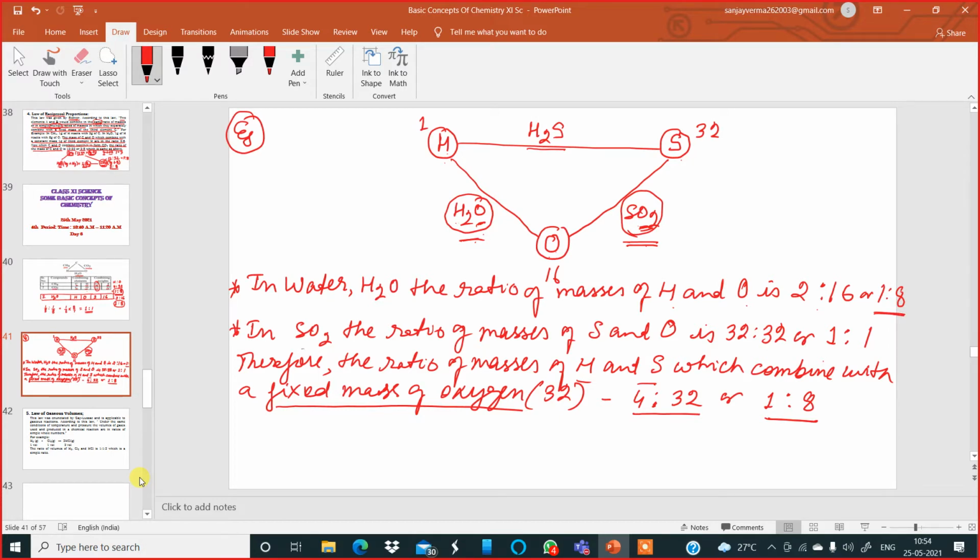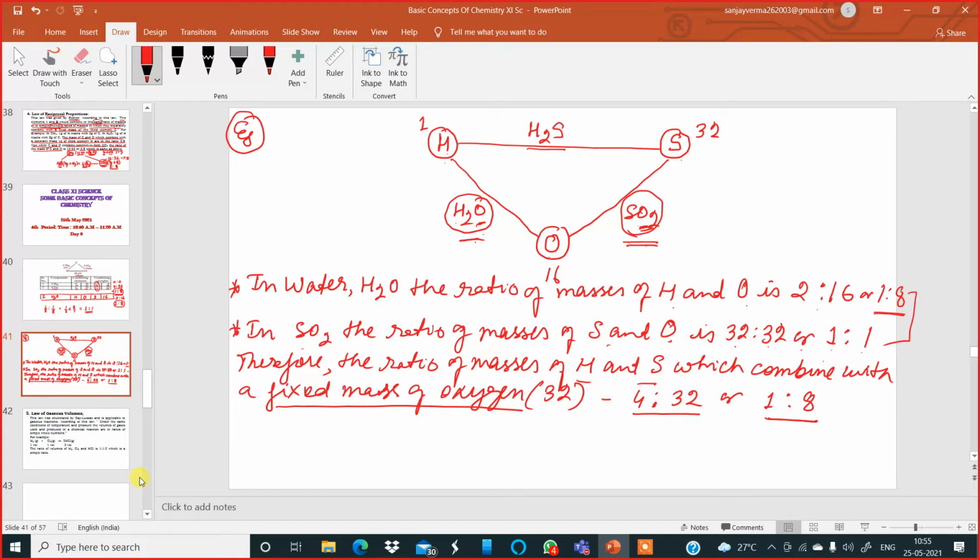But in sulfur dioxide, the ratio of masses of sulfur and oxygen is 32 is to 32 or 1 is to 1. So these two are done. The ratios are 1 is to 8 in water and 1 is to 1 in sulfur dioxide. Now, in these two compounds, oxygen is the common element. So I will keep the mass of oxygen fixed.